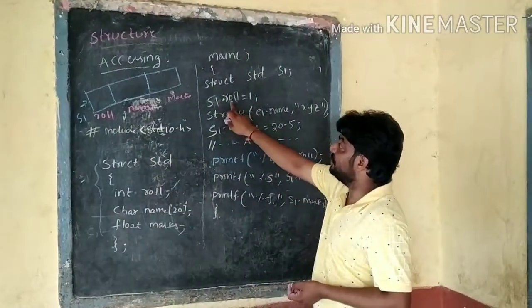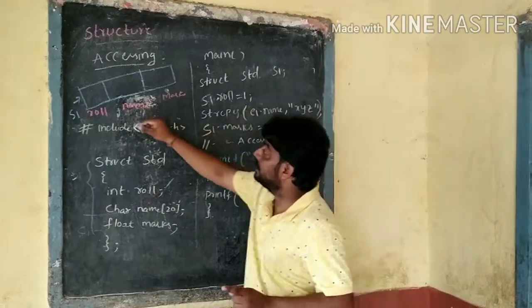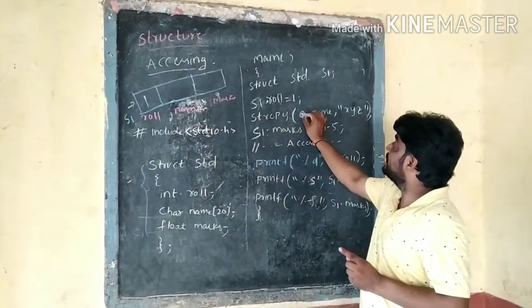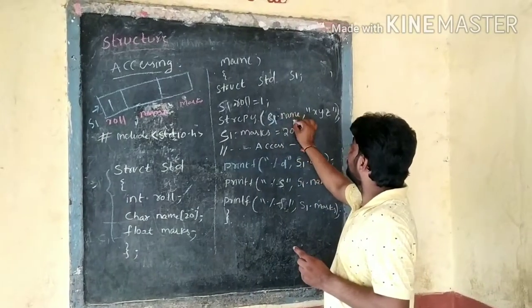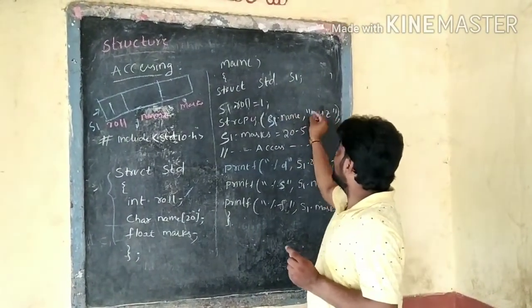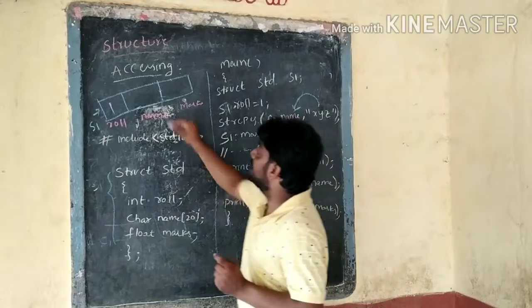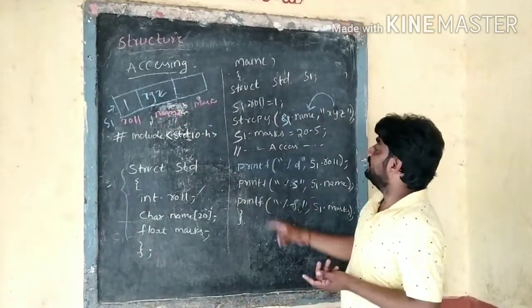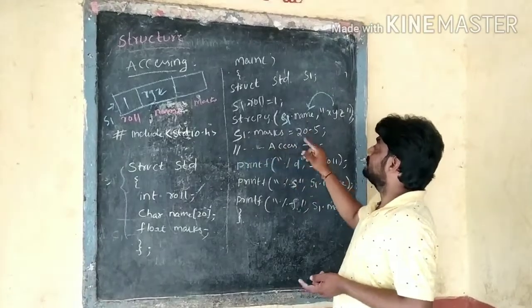Next, s1 dot roll number, 1, is stored here. Using strcpy, XYZ is copied into s1 dot name. Next, s1 dot marks.